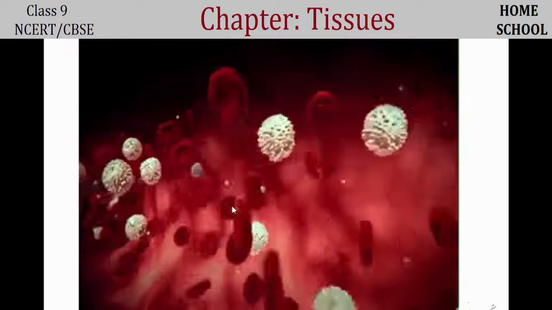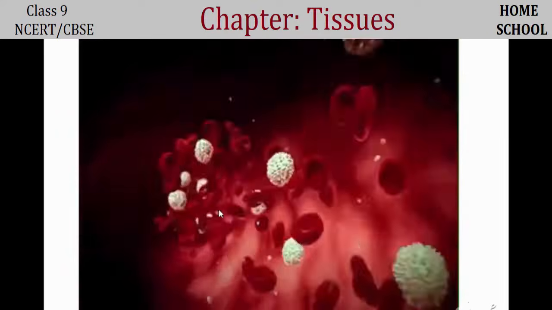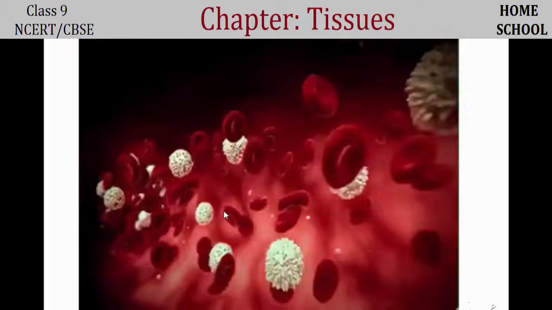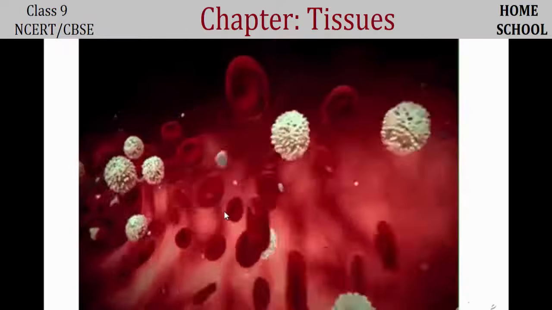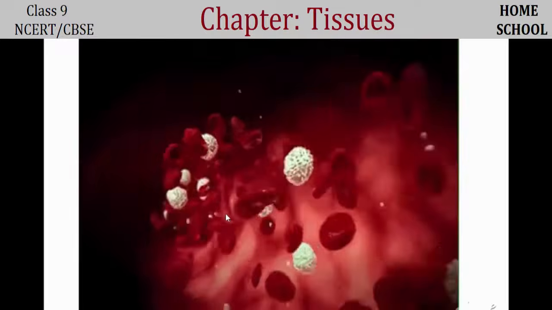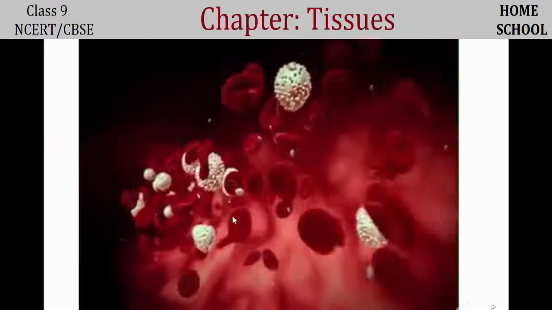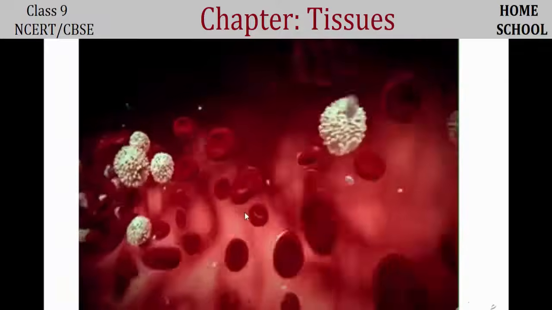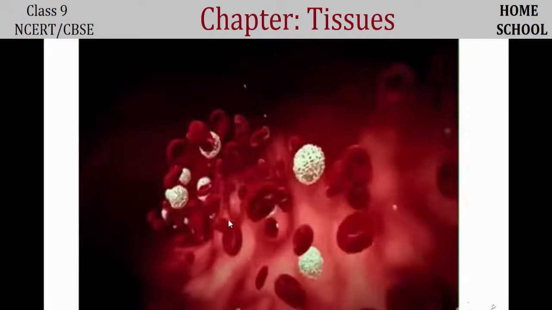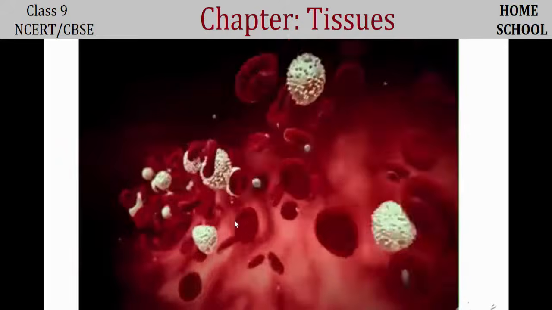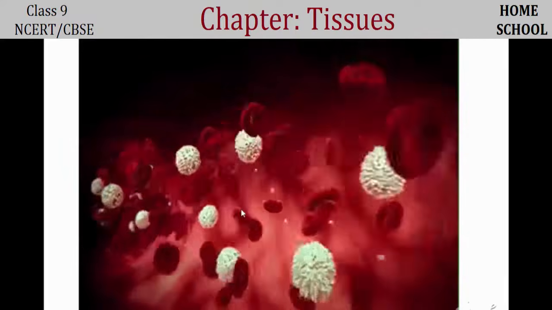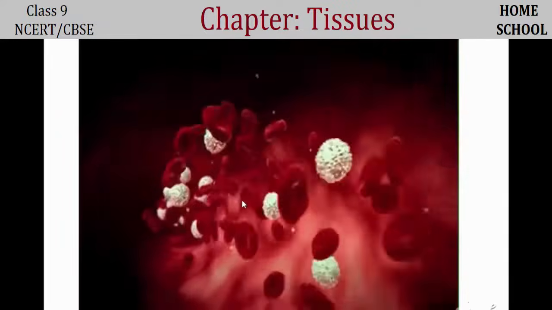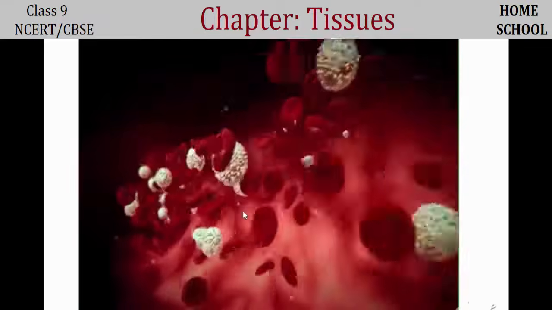And where are they present? They are present in a liquid matrix. Okay, what is that liquid matrix called? Plasma. What is the use of plasma? Even plasma can carry the nutrients and proteins to various parts of our body, right? So since blood is liquid, because plasma is liquid here, it is called fluid or liquid connective tissue. Clear? So that's all about blood cells.